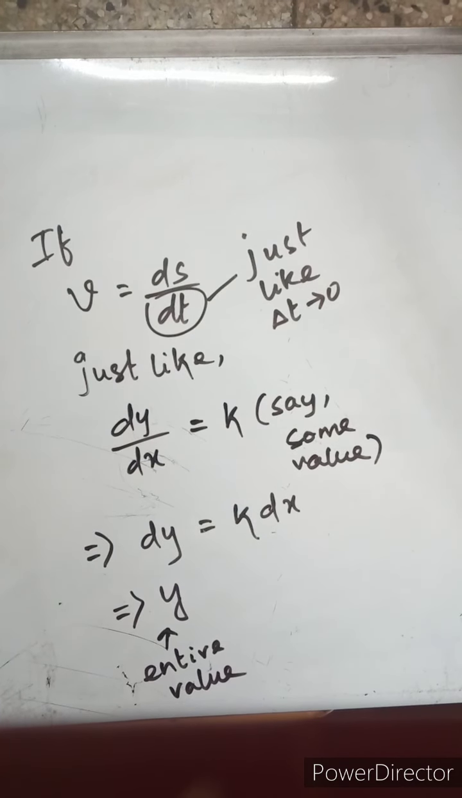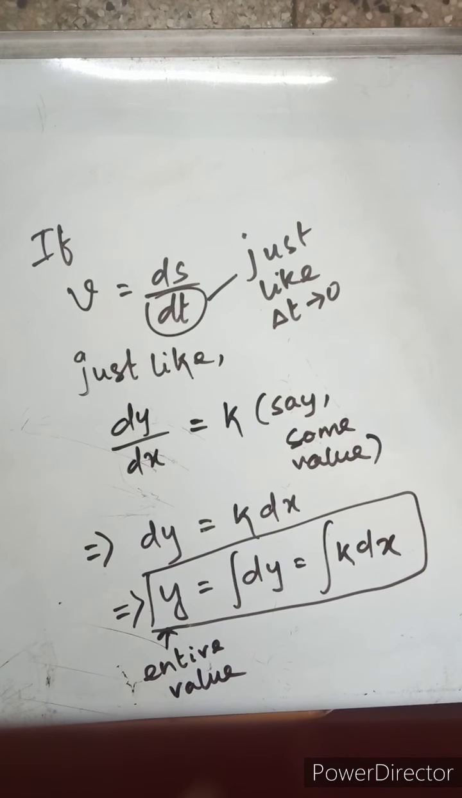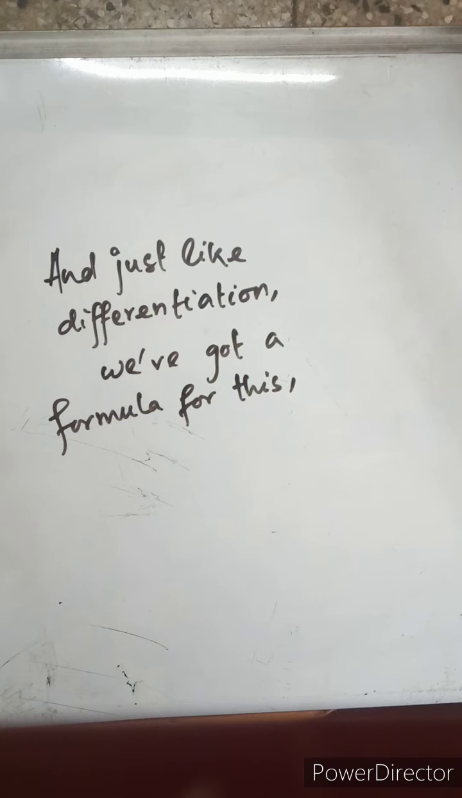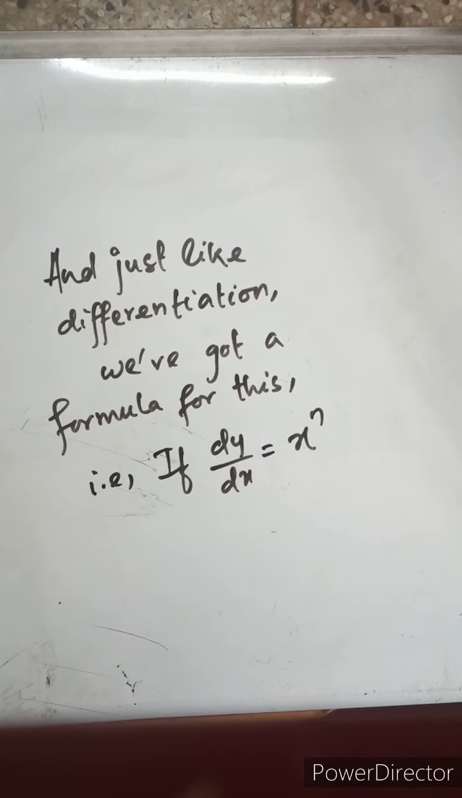Now dy is equal to k dx, we will get the entire value, that is y, by integrating dy. The symbol that you see over there, that S-like symbol before dy, that is the integration symbol. So integration of dy gives me y, which is equal to integration of k times dx. And just like differentiation, we've got a formula for it.